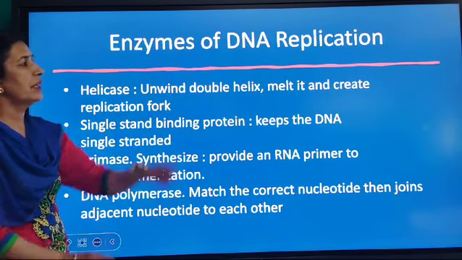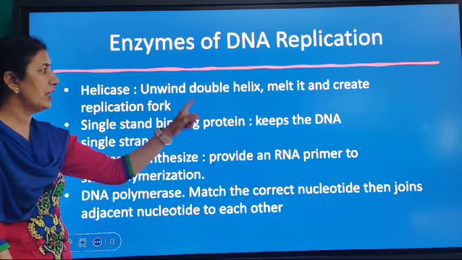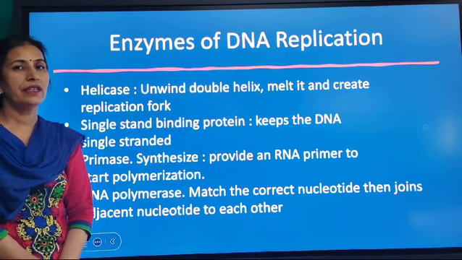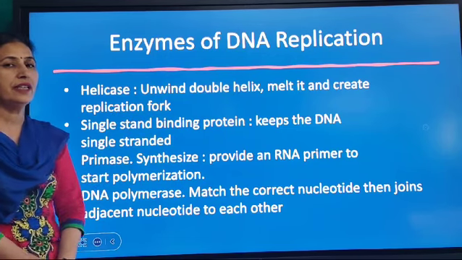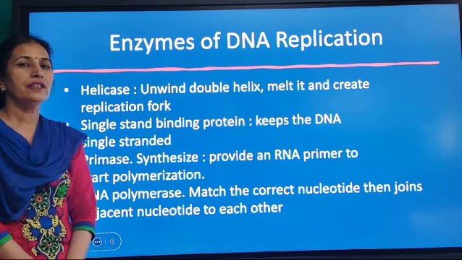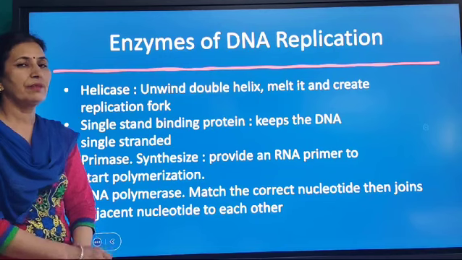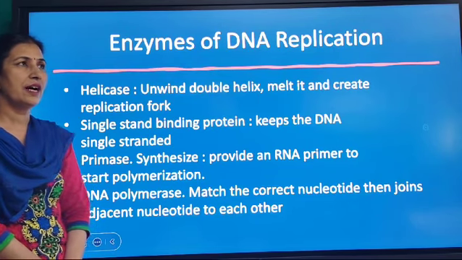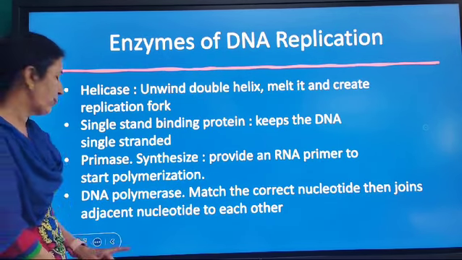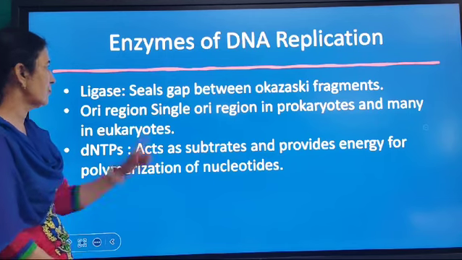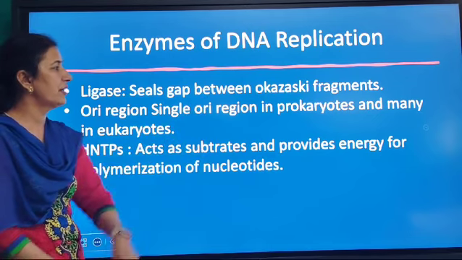Let us discuss the enzymes of DNA replication. First is helicase. This enzyme will unwind the double helix, melt it, break the hydrogen bonds and create a replication fork. Second is single-strand binding protein. These proteins will keep the DNA single stranded. Third is primase. It will synthesize the RNA primer. Next is DNA polymerase, which helps in the polymerization process. Then ligase enzyme. It will seal the gap between Okazaki fragments.